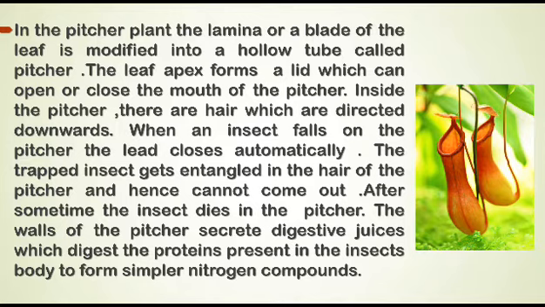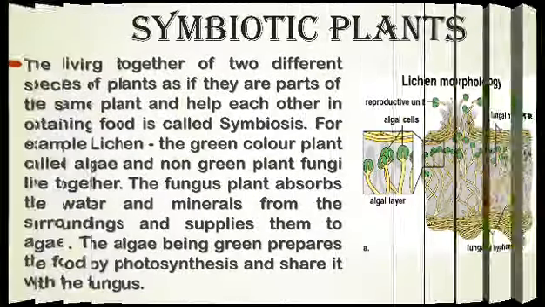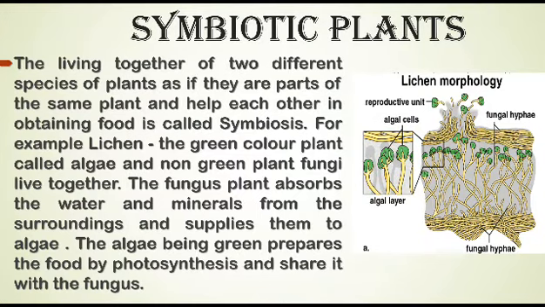We can say that insectivorous plants are partial heterotrophs. They get some food by photosynthesis and some by eating insects. Here you can see the picture of a pitcher plant. Now we will learn about symbiotic plants.